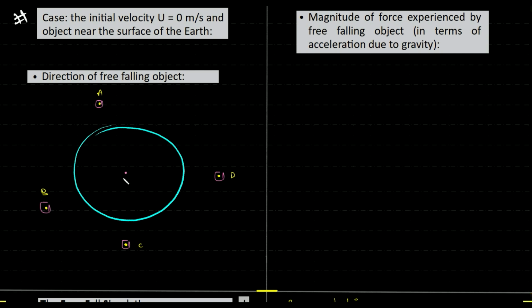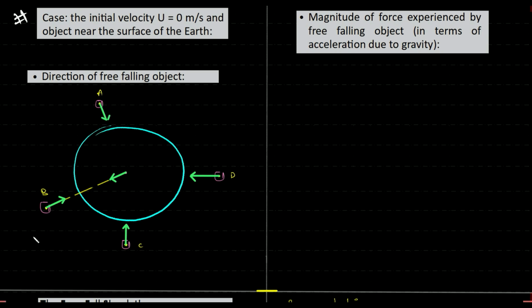What does the law tell? We have to join the centers of the objects. Joining the centers gives the direction in which the object will fall, right? So in this case, it would be something like this. Again, we just need to imagine that we are joining the centers. You can join the centers and then draw. That would be more appropriate. For now, I'm doing it this way so that we don't waste much time.